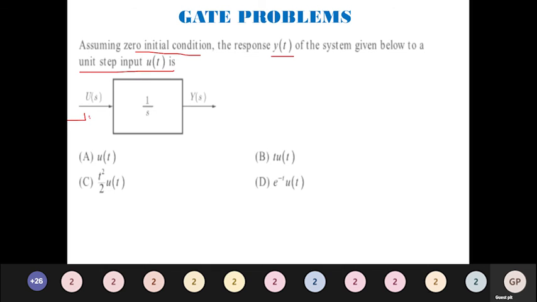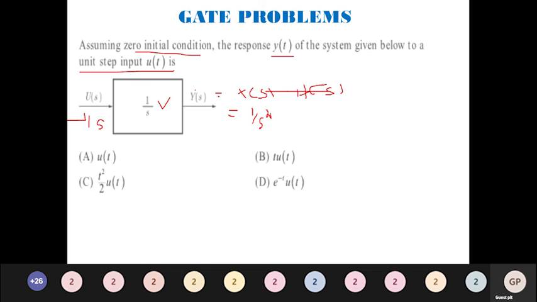Already the transfer function is 1 by s. So what will be the output? Output is going to be your input x of s multiplied with your transfer function h of s. So I will have 1 by s into 1 by s, which is 1 divided by s square. So that is done.